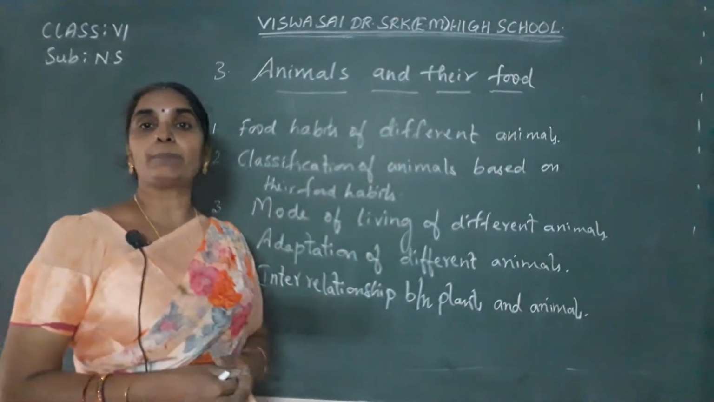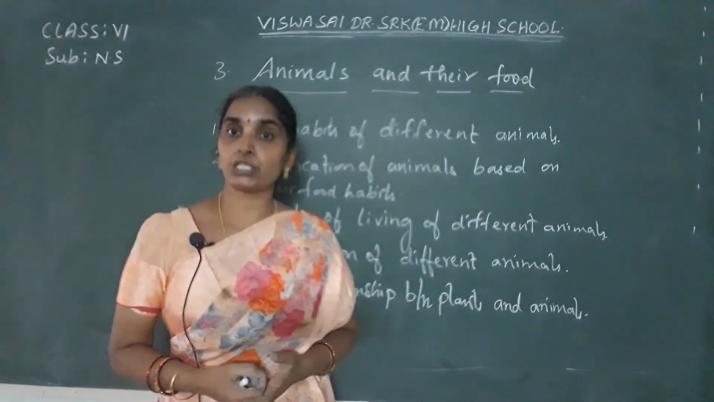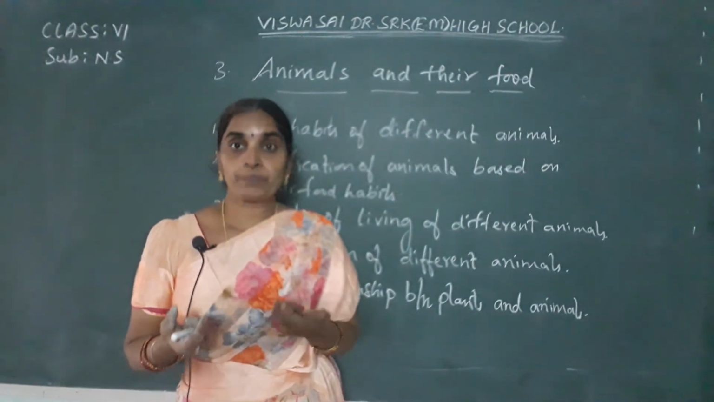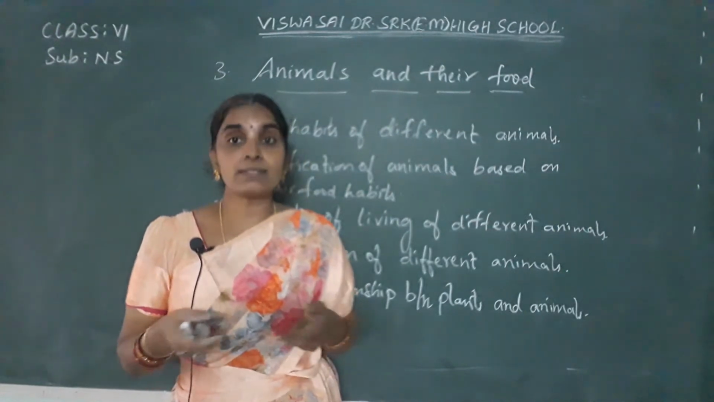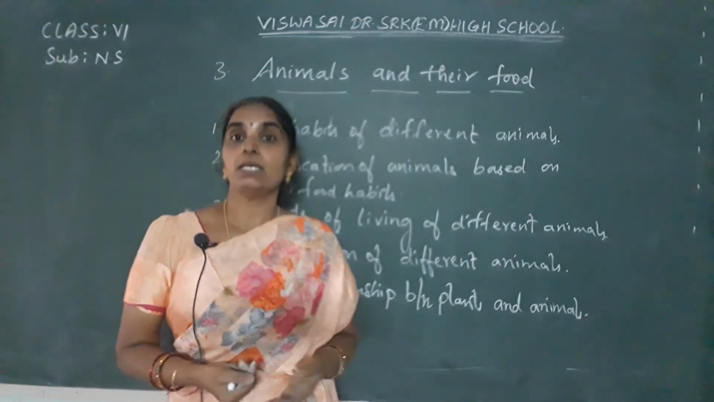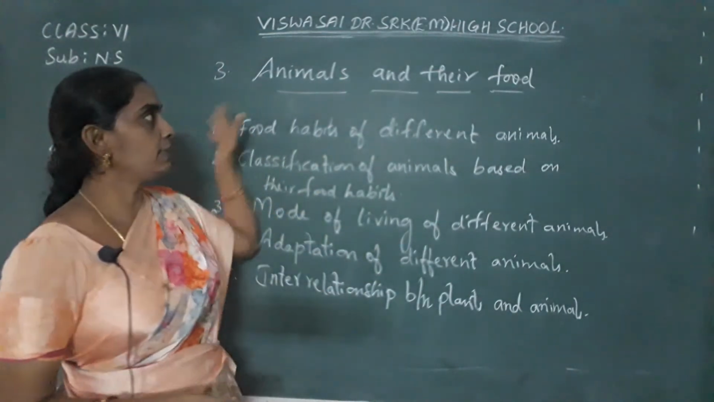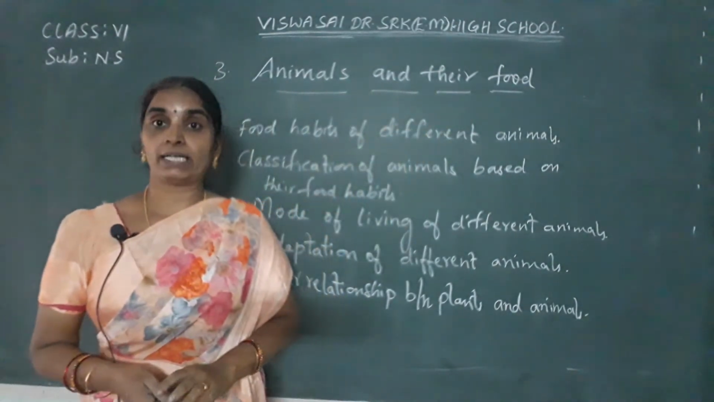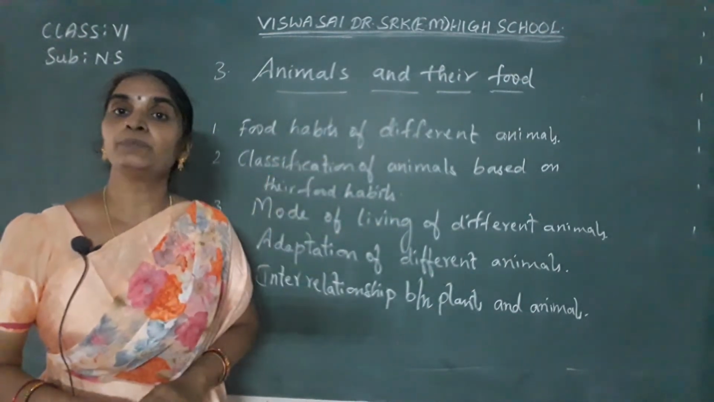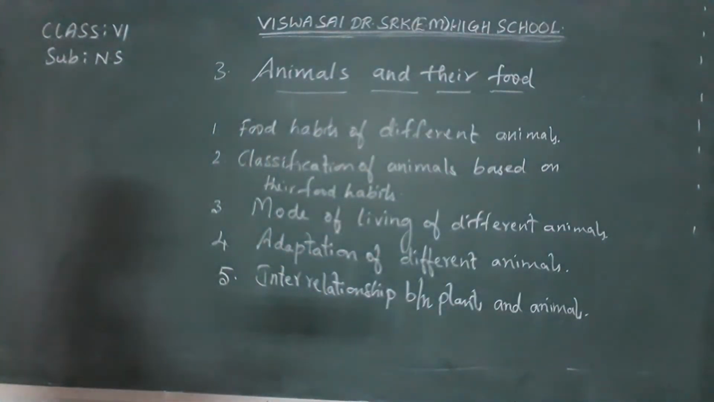Next, interrelationship between the plants and animals. So what is this interrelationship called? Why does this interrelationship between the plants and animals take place? So what is the relationship between the plants and animals? And how does this interrelationship take place? Is it for food, shelter or anything else? So you are going to learn in these 5 subtopics of this lesson, animals and their food. Hope you have understood this introduction part, and now I am going to tell you about the food habits of the different animals. Okay children, note down these points.